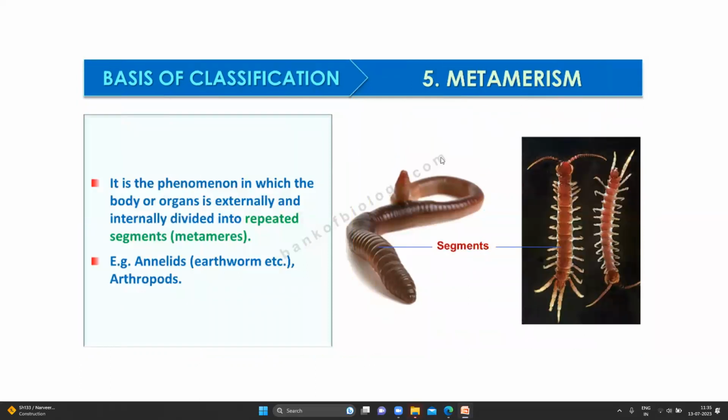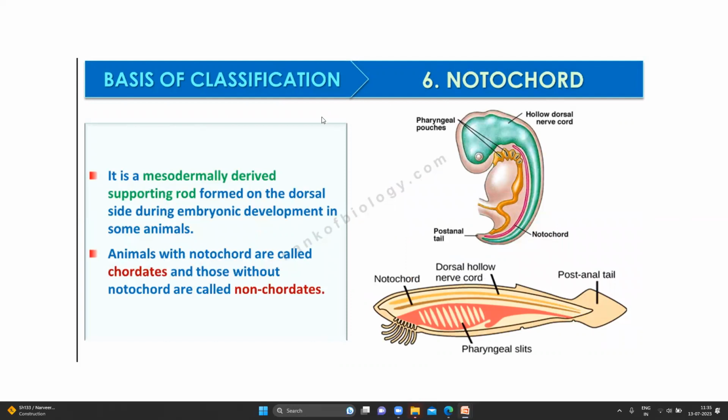Then we have metamerism, the phenomenon in which the body organ is externally or internally divided into repeated segments is called metamerism. Like segments are there. Okay. Do tapeworm have segments? Tapeworm, which lives in our body, you must have seen tapeworm. Tapeworm, there is no segmentation. Okay, but earthworm or this leech, centipede, millipede, they all have segments.